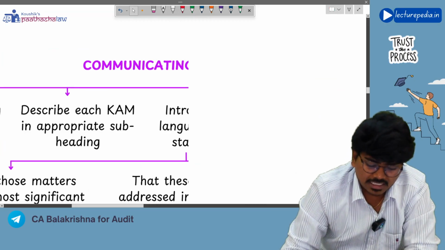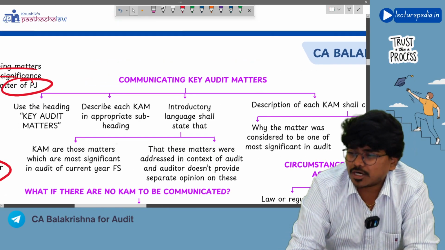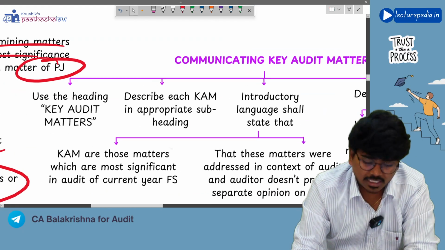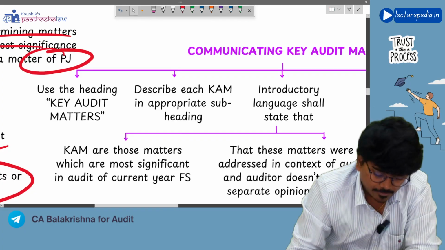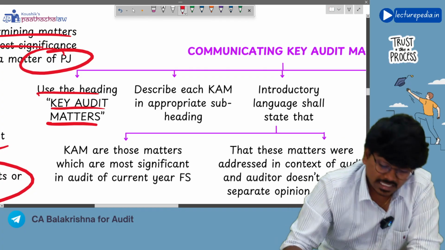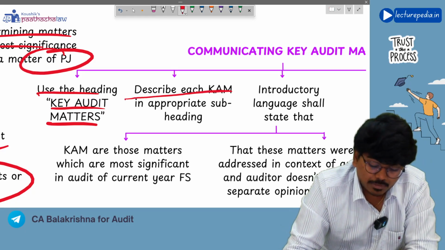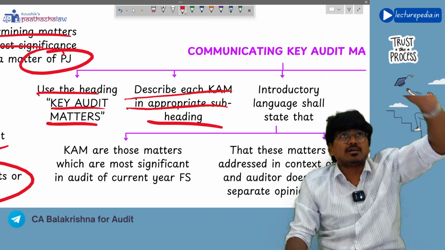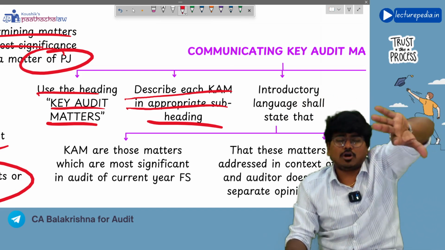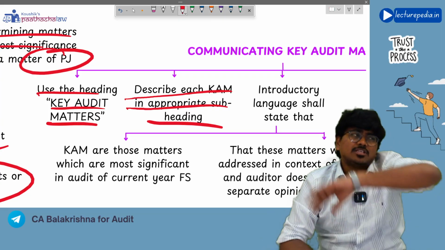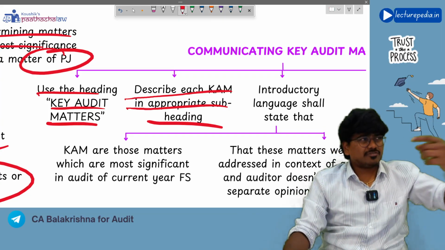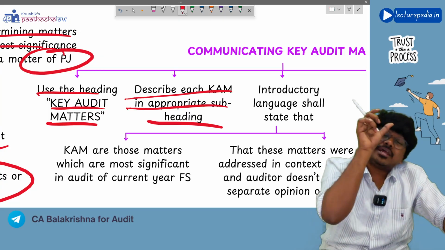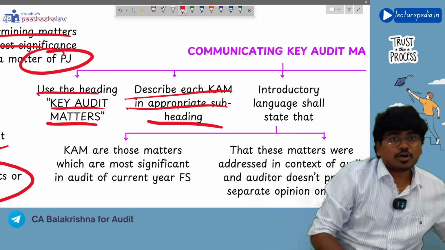Yes. Next, communication of key audit matters. How will you communicate these key audit matters? First of all, use the heading Key Audit Matters for this paragraph, right? Next, under this heading, you will describe each key audit matter under an appropriate subheading. The main heading will be Key Audit Matters. Under that main heading, there will be subheadings because key audit matters can relate to various areas, like litigations, fixed assets, liabilities, right? So you will use an appropriate subheading based on the key audit matter that you are communicating.